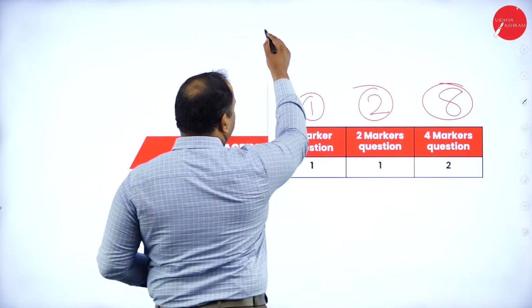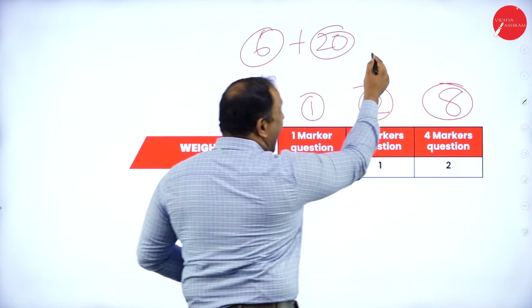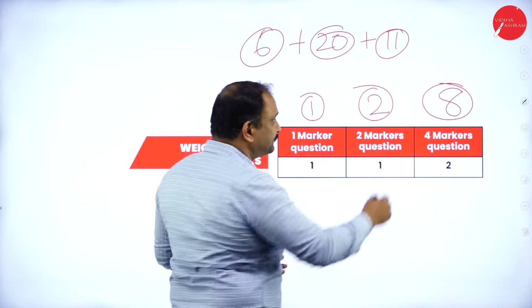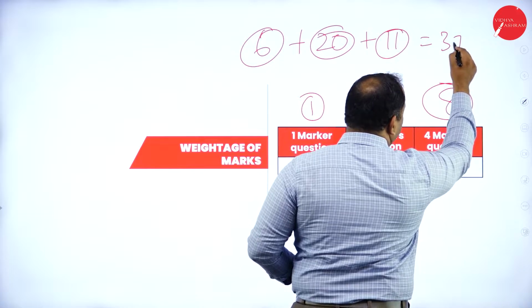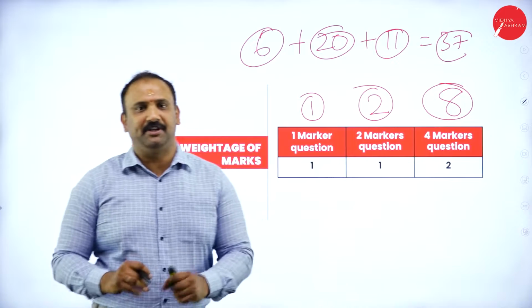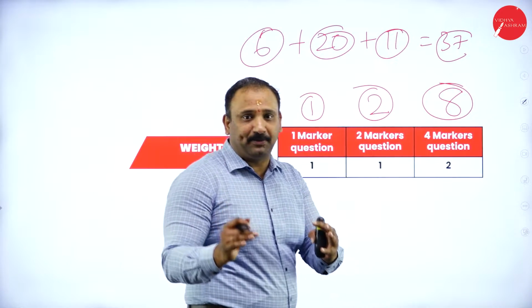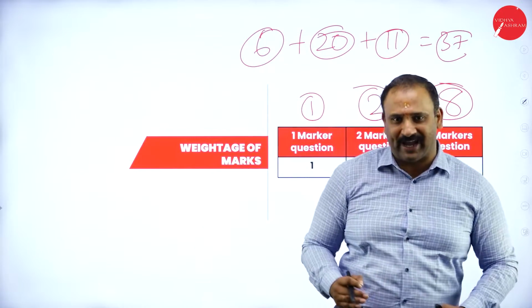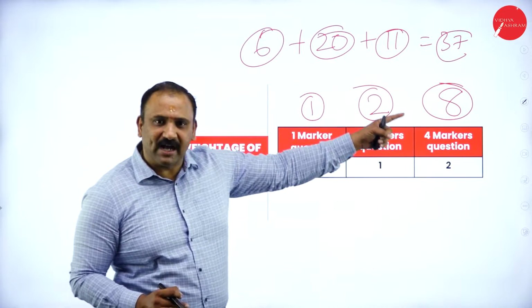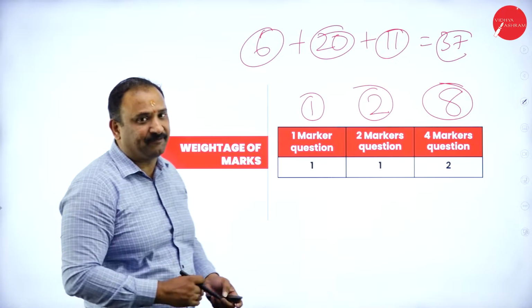The first chapter weightage is 6 marks, followed by 20 marks on the second chapter, and the third chapter is having 11 marks. So if you total it up, 37 marks, 3 chapters, and you have passed economics. Let me make it a clear statement here. 3 chapters, 37, you have passed. Out of the 12 chapters, just 1/4 of your effort. 3 chapters, you learn it thoroughly, you will get 37 marks and you have cleared the second PUC economics. That's so simple that we are talking about.